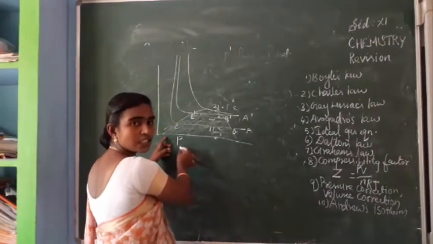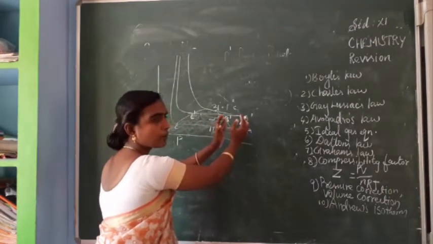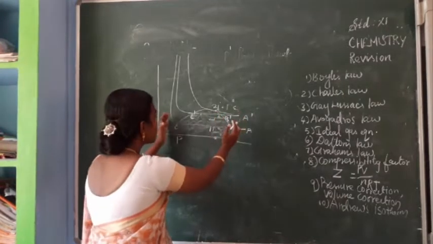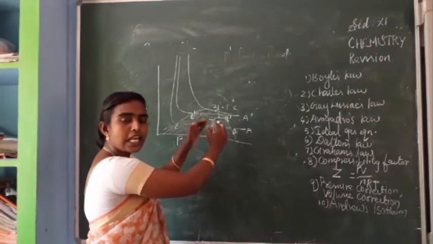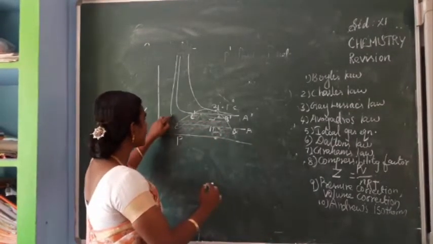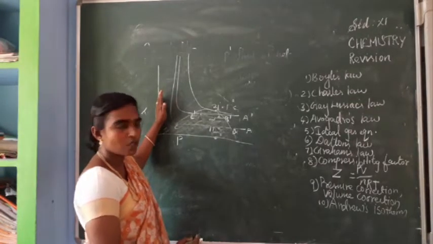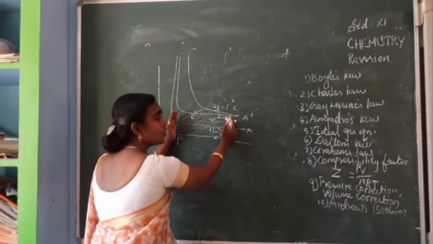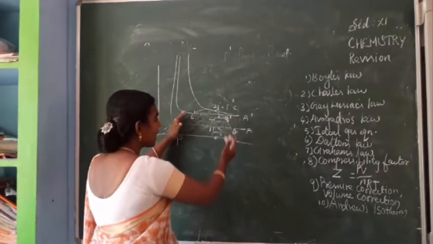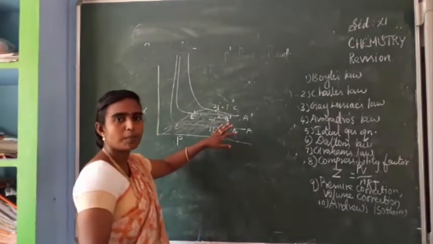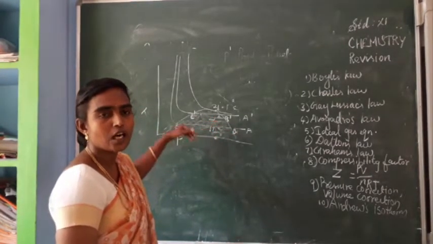When you reduce the pressure, in this part only we can expect carbon dioxide in gaseous form. In this part B to C both gaseous molecules and liquid can coexist. Beyond this region we can expect carbon dioxide in liquid form. So for conversion to liquid it is taking this much region, isn't it? So 10 degrees is not suitable. This temperature is not the critical point of carbon dioxide.